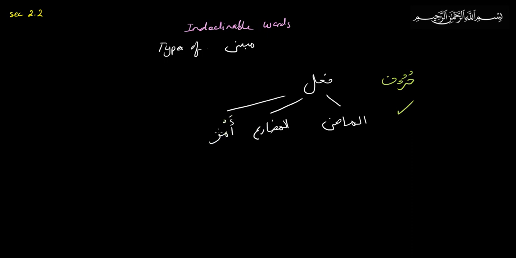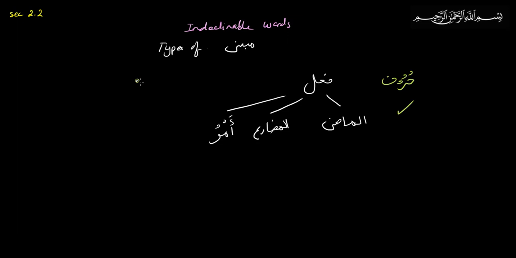Those are the only ones discussed here. Nahi, I'm guessing, is in the category of amr or something like that. But those are the three that are mentioned here.